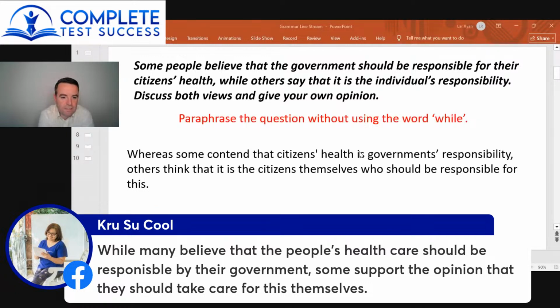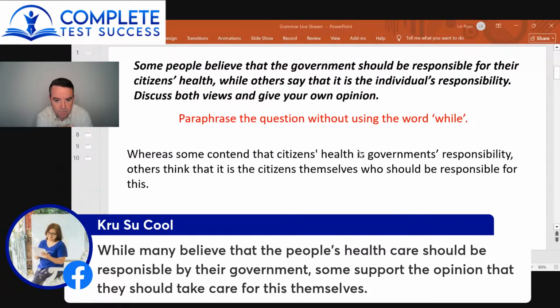If you struggle with passive structures, it's okay to just use an active structure. Eventually you will need to master passive structures. In task 1, they're very important for maps and process questions as well. But for the sake of this question, just make your life easier. Just say, while many believe that governments should be responsible for people's healthcare. Keep it as active, it might be easier for you.